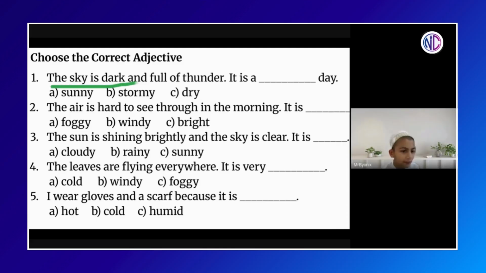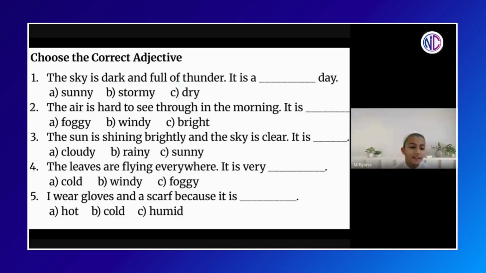Choose the correct adjective. The sky is dark and full of thunder. It is a stormy day. Wonderful. It is a stormy day. Next, Meda. Air is hard to see through in the morning. It is a foggy day. Wonderful. It is a foggy day. Now you remember all your vocabulary, yeah?